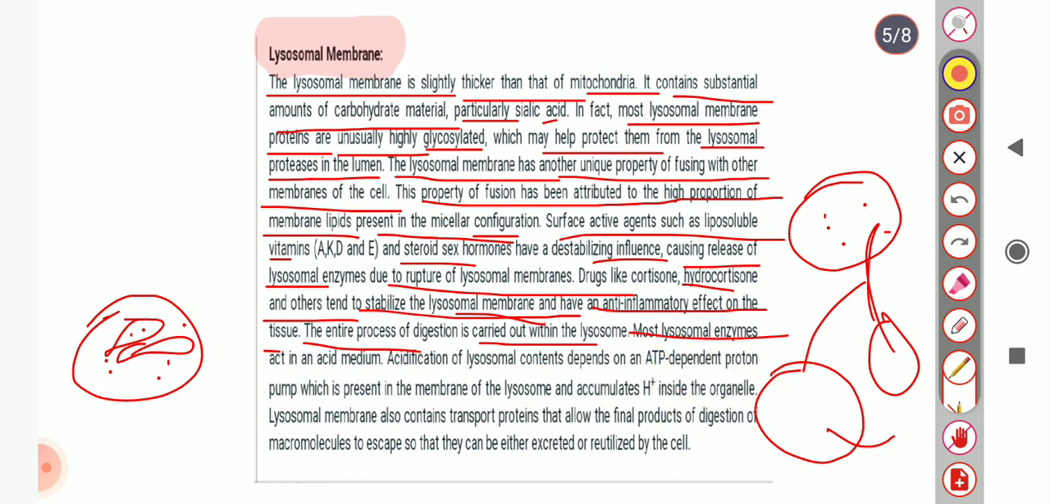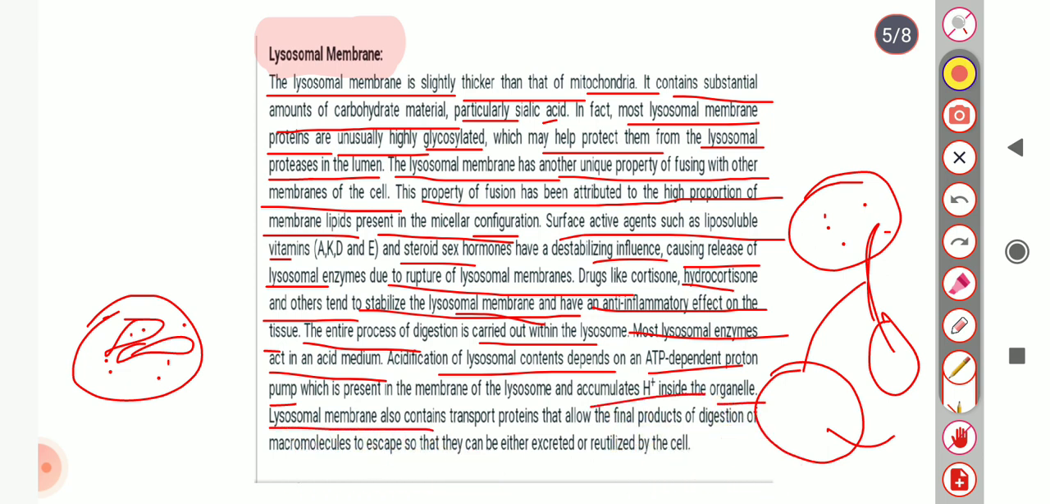Most lysosomal enzymes act in an acidic medium. Acidification of lysosomal content depends on an ATP-dependent proton pump, which is present in the membrane of the lysosome and accumulates H+ inside the organelle.